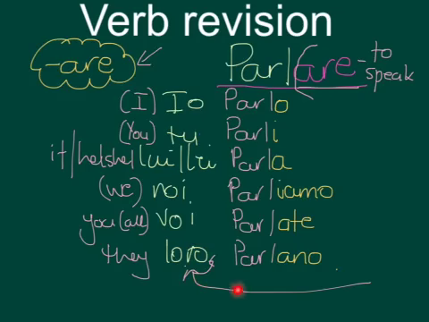But you don't need that, because this already tells you that they is doing the speaking. This one is telling you that you all is doing this action here, the parl, which means to speak. I'll stop that one there.